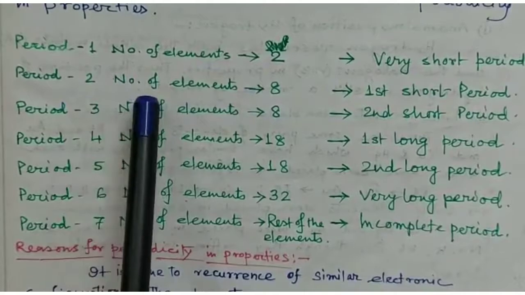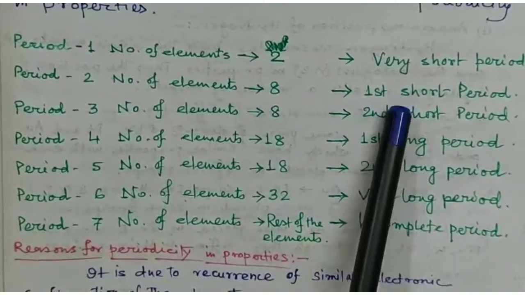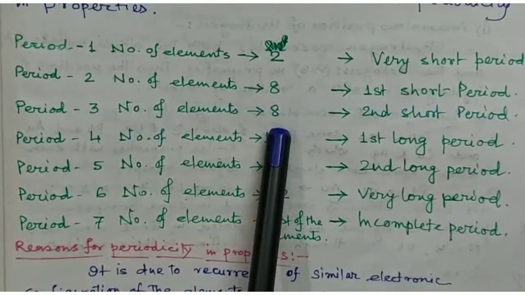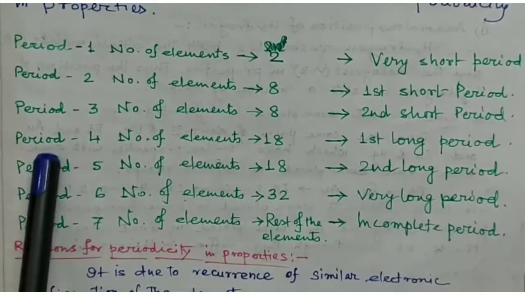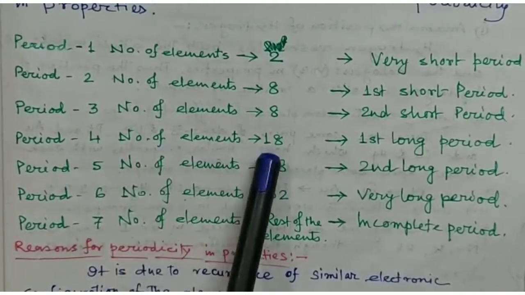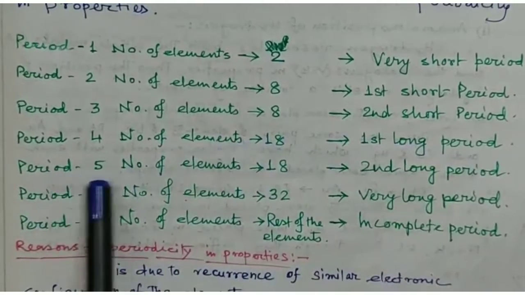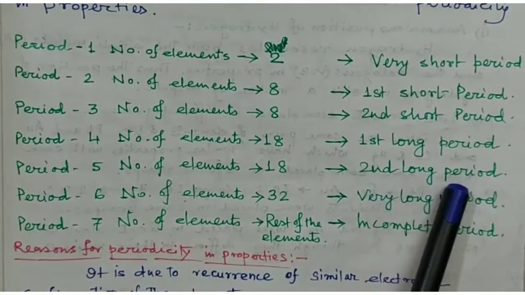Period number 2 has 8 elements and is called the first short period. Period number 3 also has 8 elements and is called the second short period. Period 4, having 18 elements, is known as the first long period. Period 5, with 18 elements, is known as the second long period.